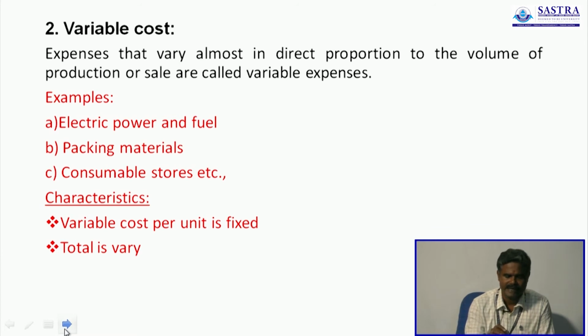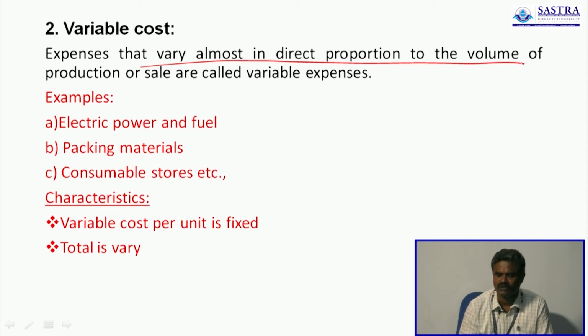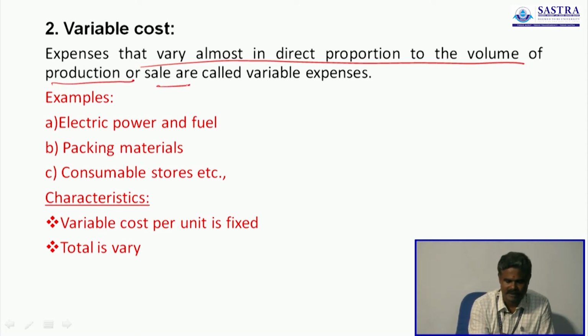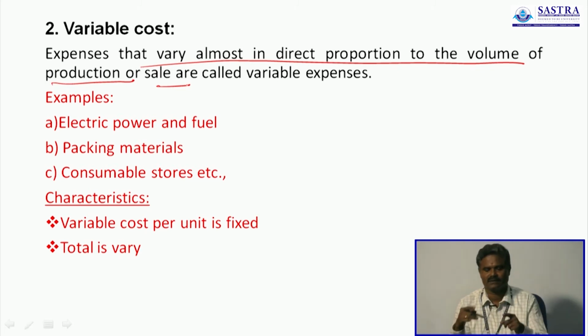Variable cost: expenses that vary almost in direct proportion to the volume of production or sales. This is very important. Here the per unit variable cost is always constant.